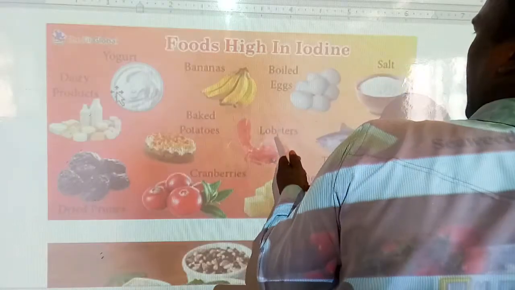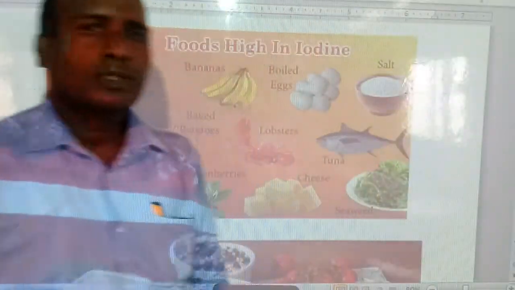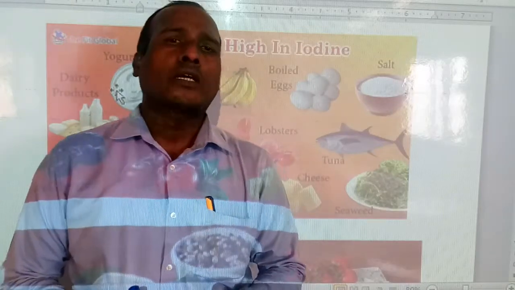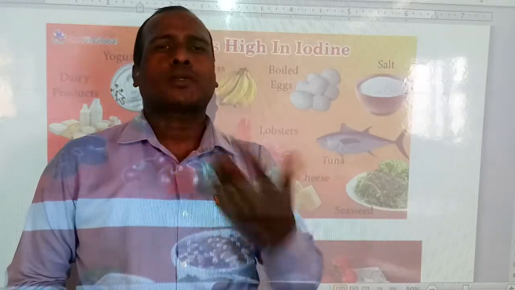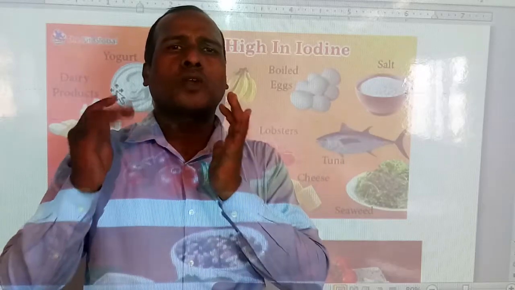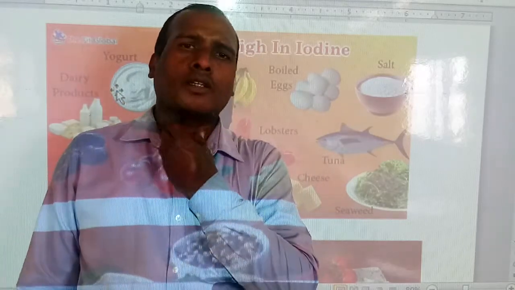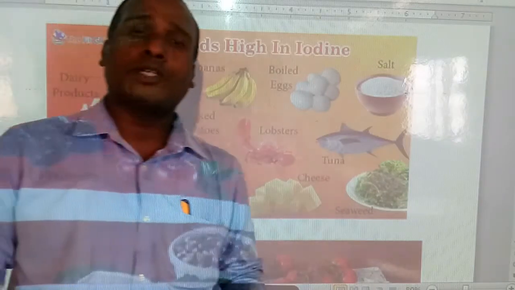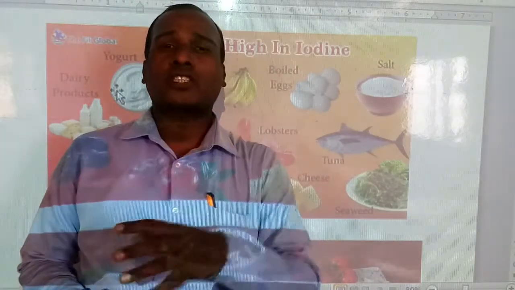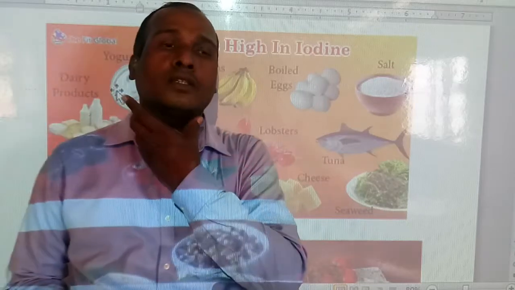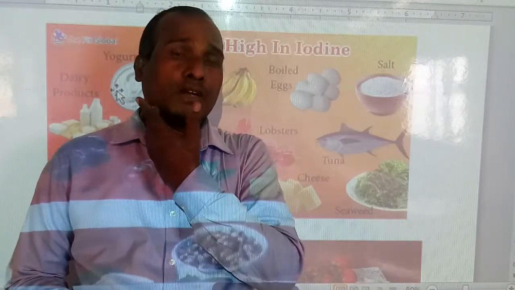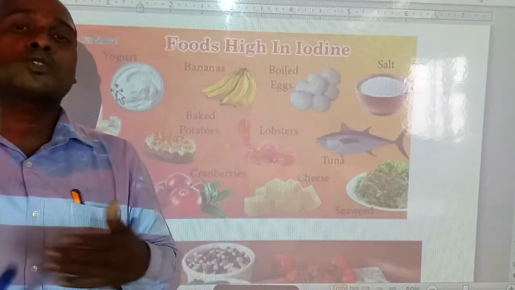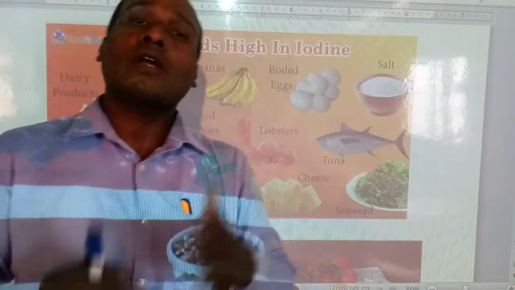Next, foods rich in iodine. Students, you have seen that due to deficiency of iodine we face goiter. Some people have a swelling here, which is called goiter, due to deficiency of iodine.